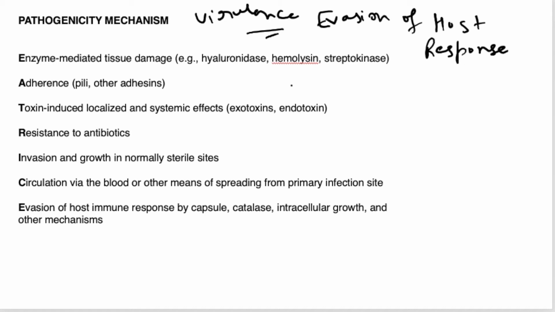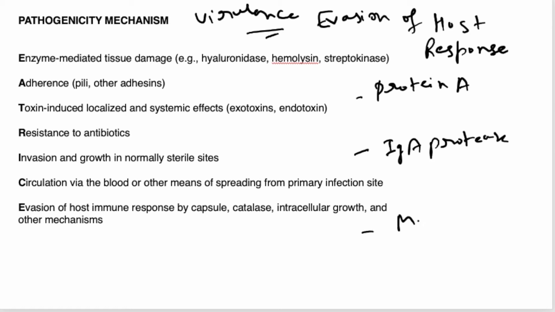There are various mechanisms. In our First Aid book, only three things have been mentioned. One is protein A, another is IgA protease, and one is M protein, right?